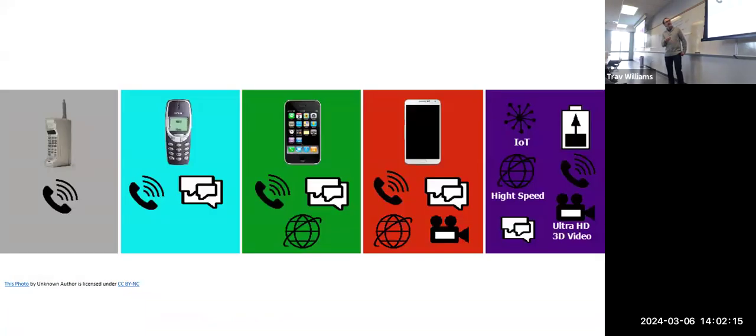Here we see the generations of cell phone technology from the old brick phones, which I remember. They were really expensive and kind of heavy. But anyways, to 2G, 3G, 4G, and today we have 5G technology. And to be honest with you, a lot of the 5G that I've experienced isn't necessarily that impressive, but it has the capability as they roll out better 5G service to be much, much faster than it currently is. So with every generation, the technology gets faster.